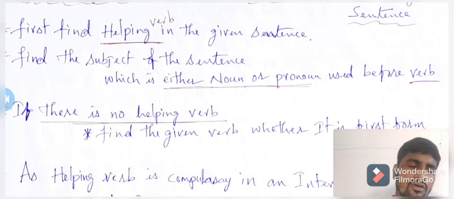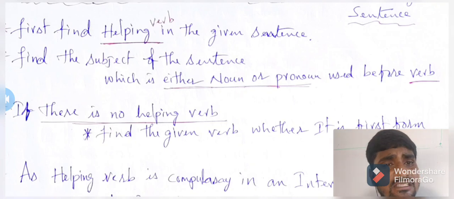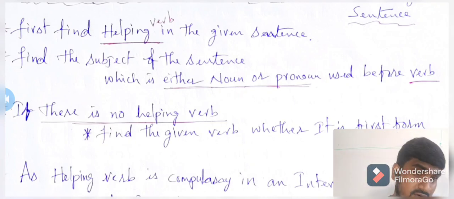So the first thing you should know is whether the sentence has a helping verb or not. Why? If we don't have a helping verb, we have to add one, because we are changing the sentence into interrogative. In the interrogative sentence, a helping verb is compulsory. It is a must. So you must know whether the sentence contains a helping verb or not.